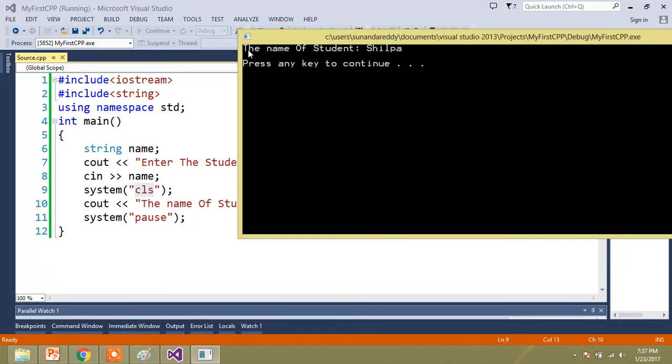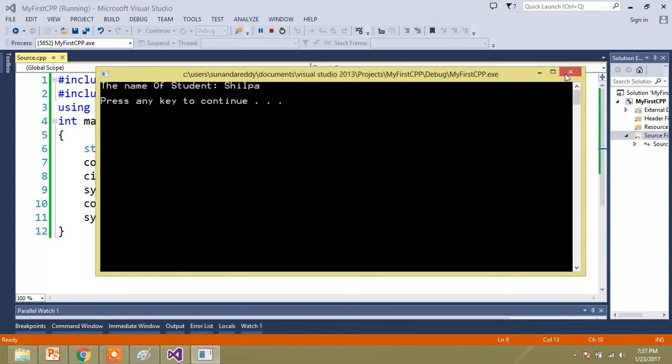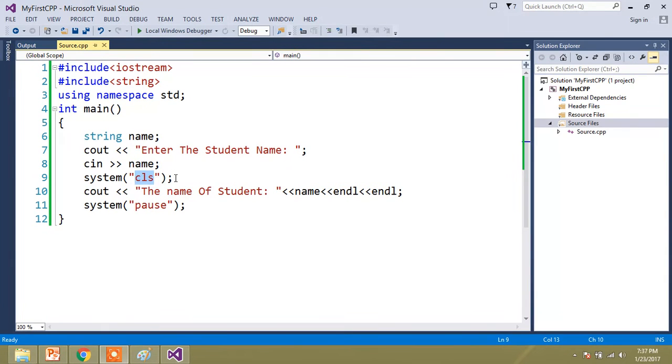Now see here, we are not able to see what the user has entered. You only see the name of the student is Shilpa. Whatever the user enters is not shown, because you clear the screen and then go to the next instruction. This is all about console input.